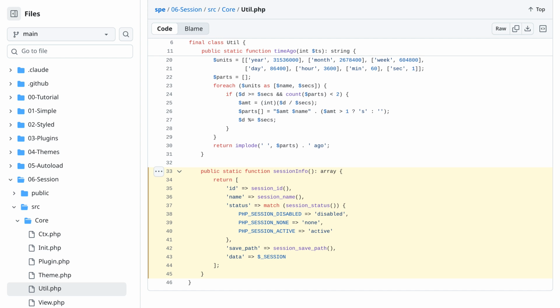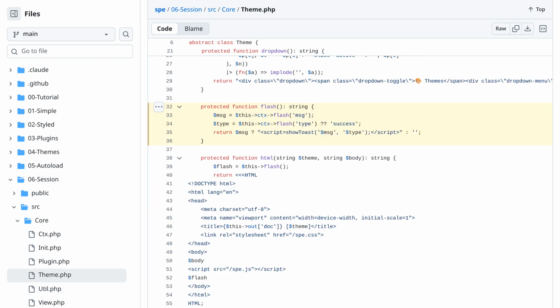Session info exposes internals, ID, name, status, save path, and all stored data. Theme base class renders flash messages automatically. Retrieves message, generates toast script.